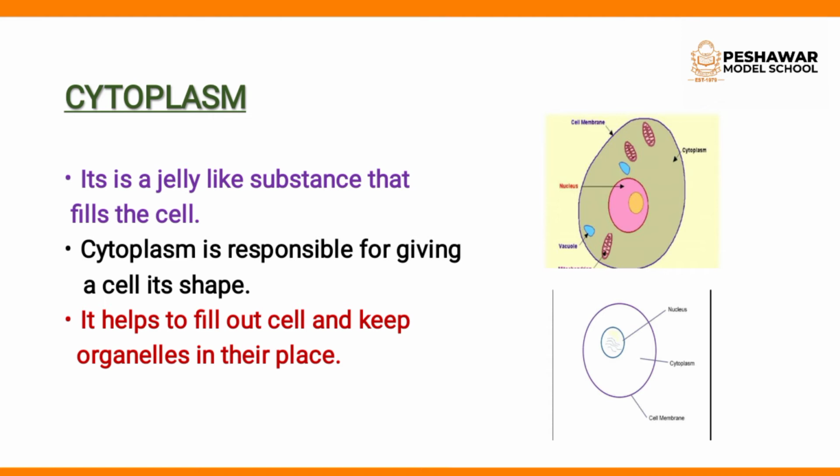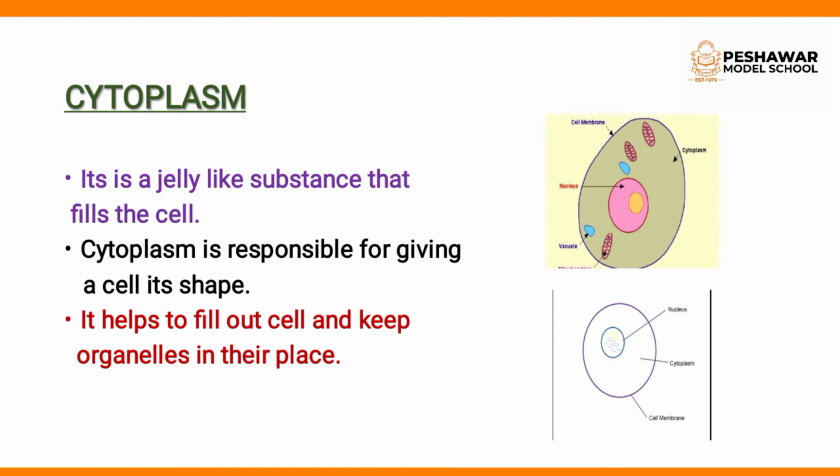Clear? This is the function of cytoplasm, and it also protects them from damage. So cytoplasm is responsible for giving a cell its shape. It helps to fill out the cell and keep organelles in their place.